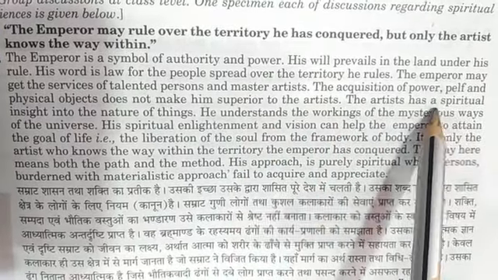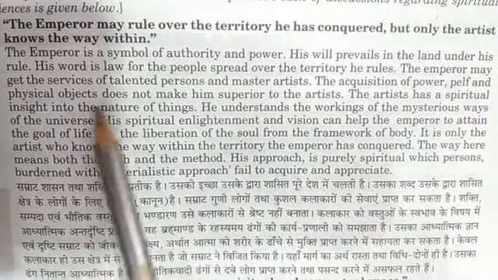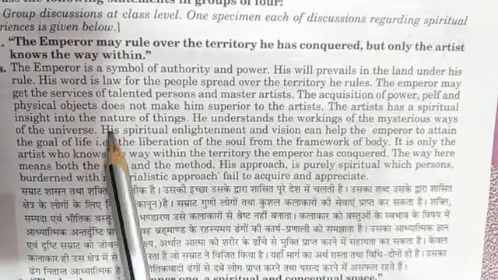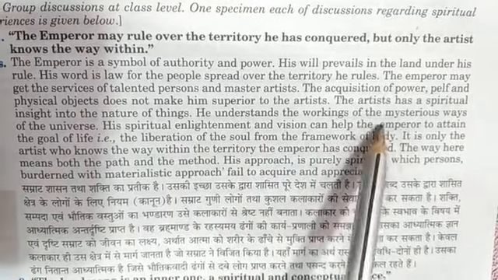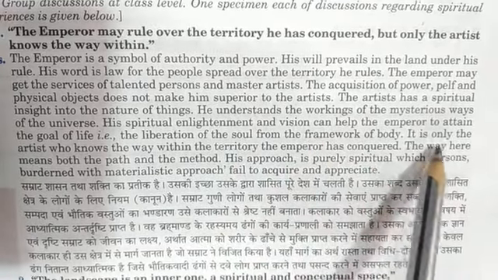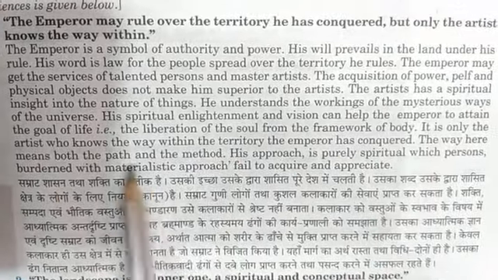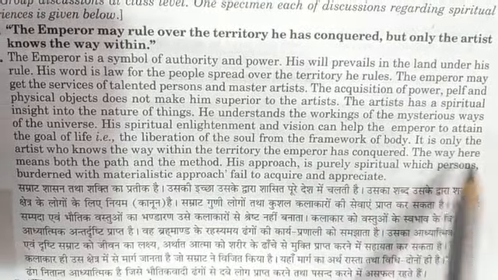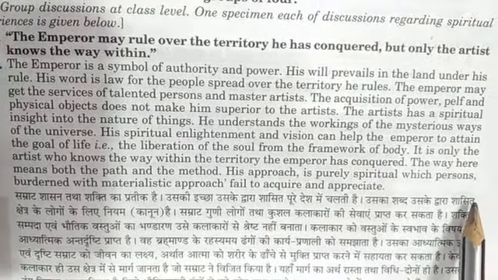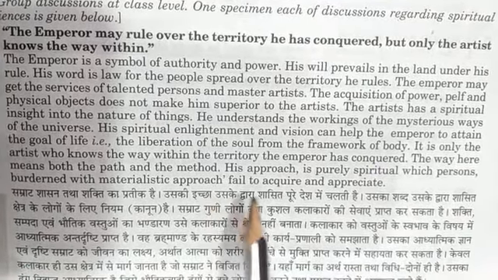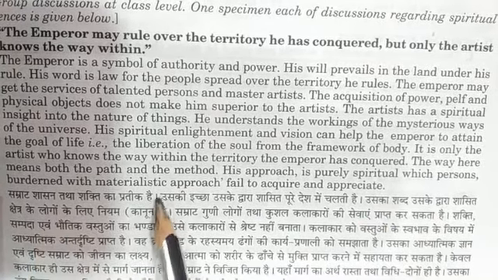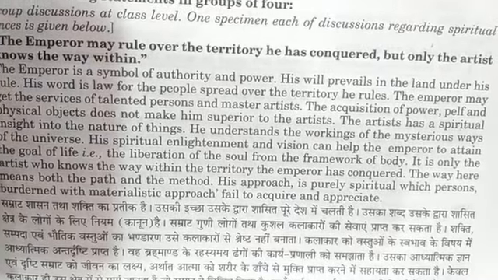The acquisition of power, wealth and physical objects does not make him superior to the artist. The artist has a spiritual insight into the nature of things. He understands the workings of the mysterious ways of the universe. His spiritual enlightenment and vision can help the emperor to attain the goal of life, that is the liberation of the soul from the framework of the body, and it is only the artist who knows the way within the territory the emperor has conquered. The way here means both the path and the method. His approach is purely spiritual, which persons burdened with a materialistic approach fail to acquire and appreciate.